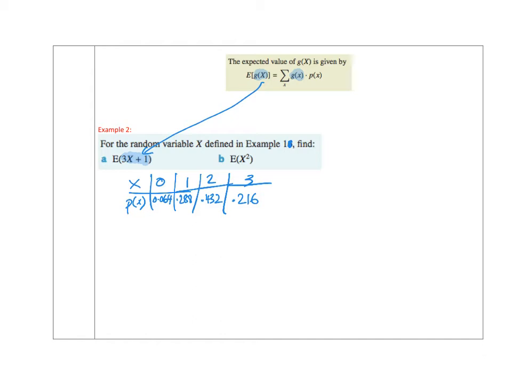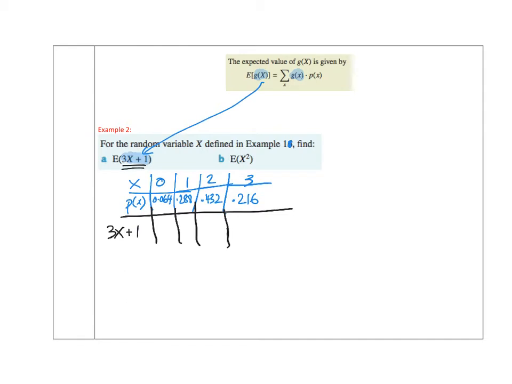Now from here, if I wanted my 3x plus 1, I might make a new table with g of x. So I might just drop this down further. And I'll say, okay, now I've got 3x plus 1.